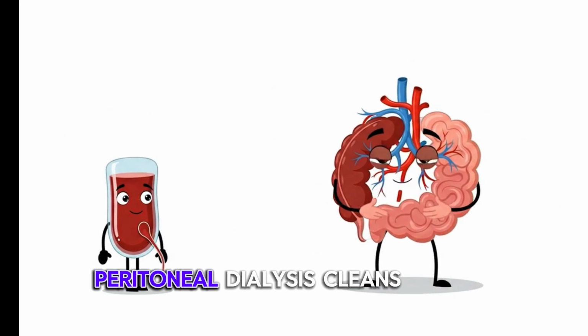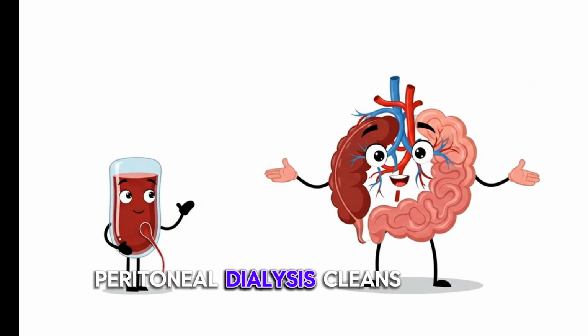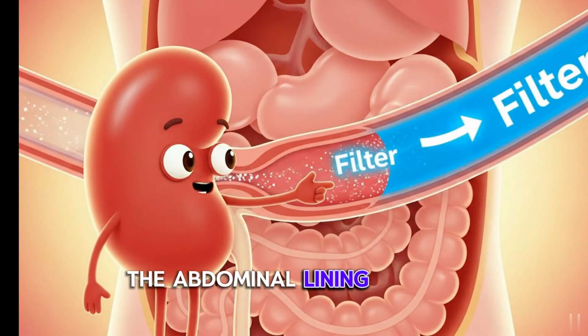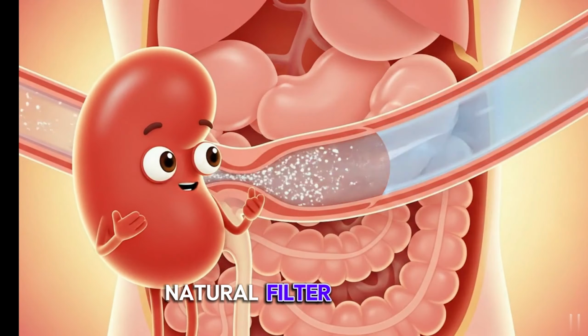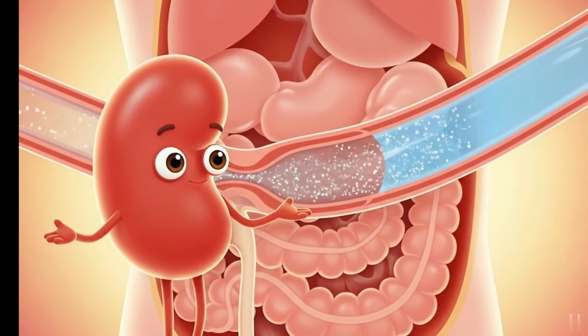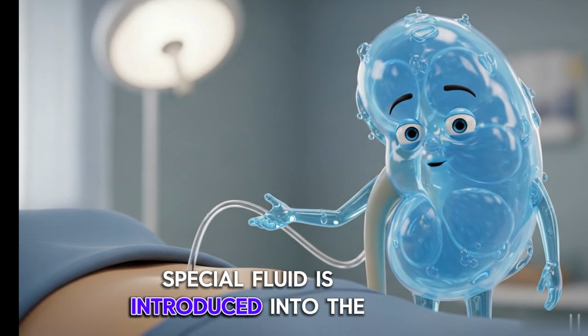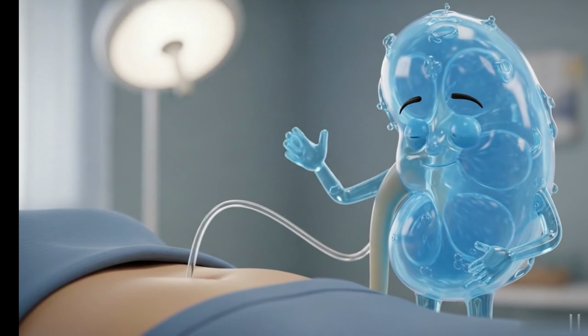Peritoneal dialysis. Peritoneal dialysis cleans blood inside the body. The abdominal lining acts as a natural filter. Special fluid is introduced into the abdomen.